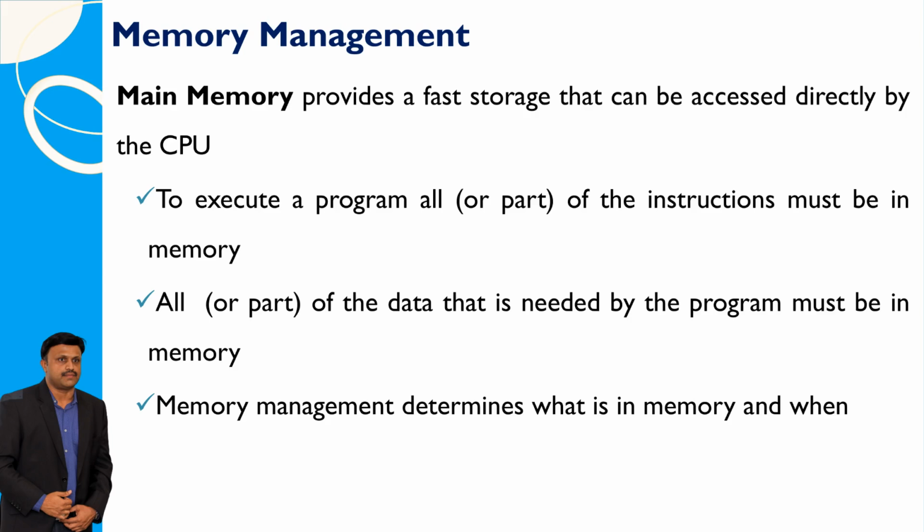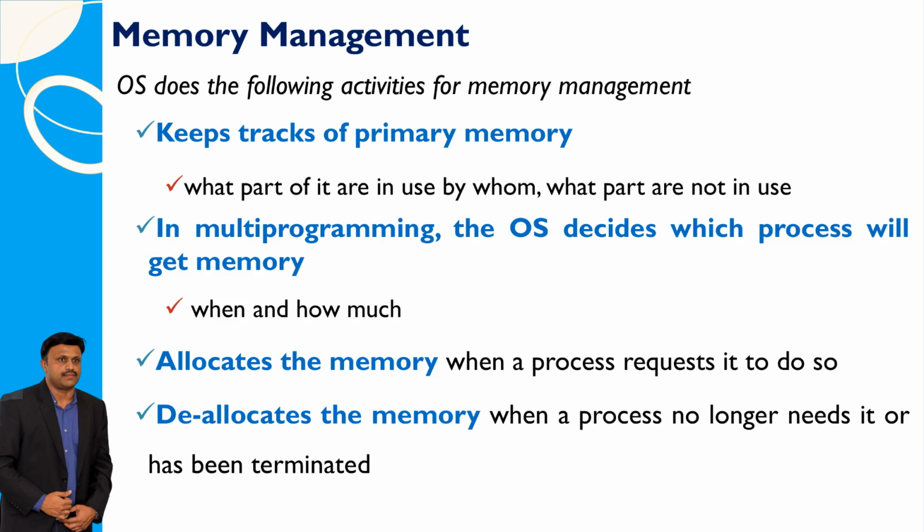Memory management is all about making sure the main memory, which is a quick storage that the CPU can directly access, has what it needs to run programs smoothly. This means putting the instructions and data that a program requires into memory. Memory management decides what stays in memory and when it gets there, ensuring that programs have what they need to run properly. The operating system does a few important things to manage memory.